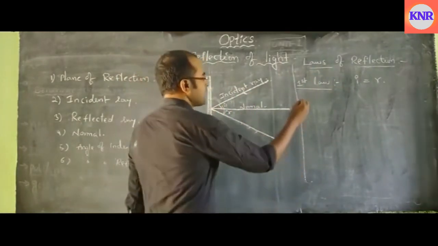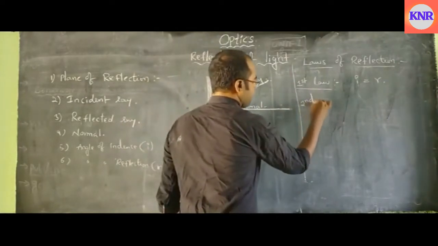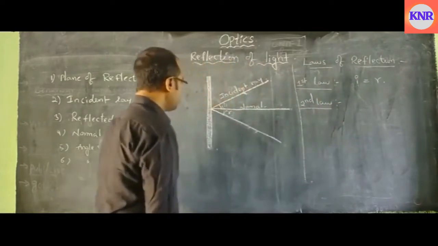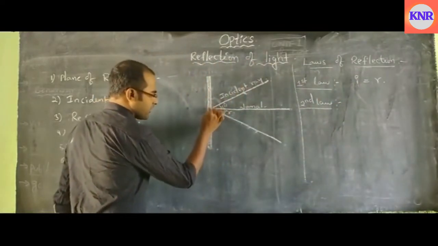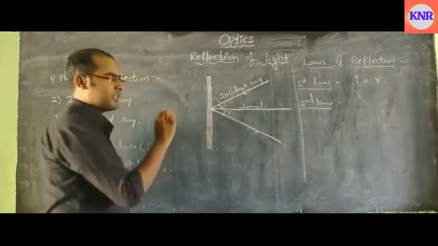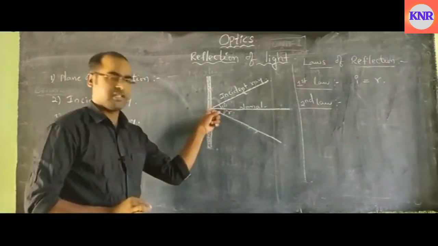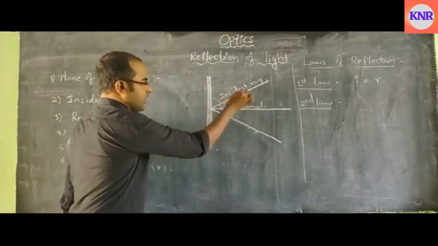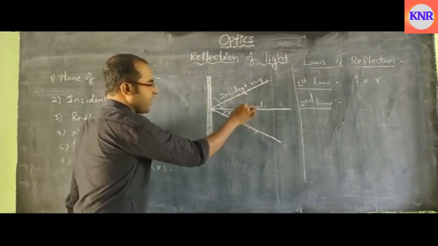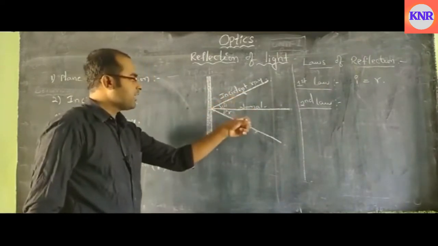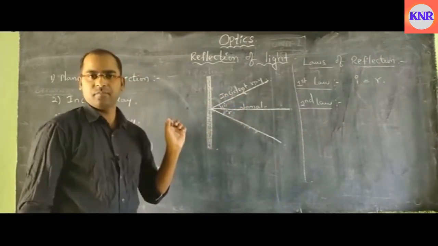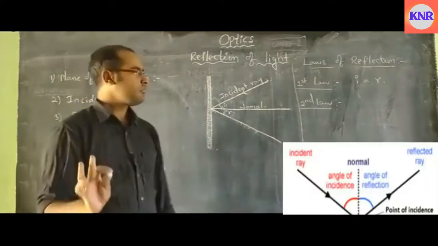Next, the second law of reflection. Here let us take this point of incidence. In the second law, the important thing is the point of incidence. At the point of incidence, the incident ray, reflected ray and normal, these three lie in the same plane.